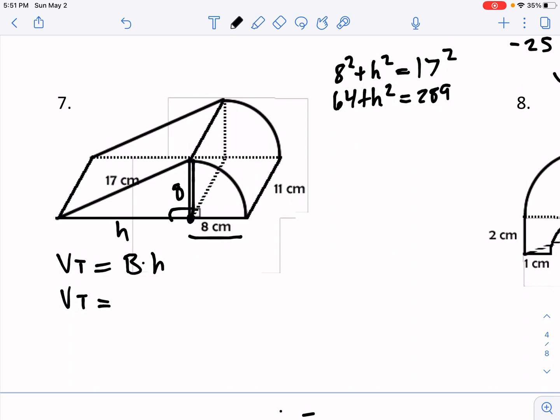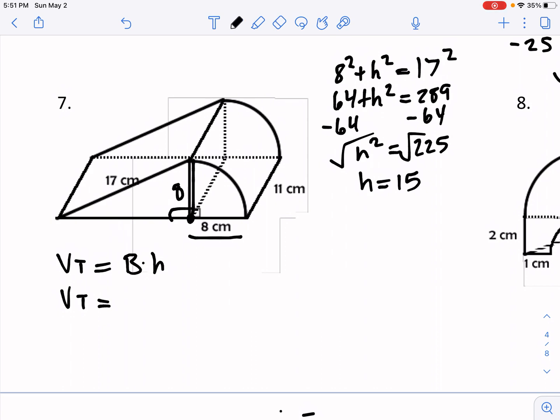Then we're going to subtract 64 from both sides, and we get h squared equals 225. Then, of course, when we square root both sides, we should get 15. So the height here is 15. Now I have enough information for the area of the base of this triangle. It's 1/2. The base is 8, or we could even say 15. In this case, it's perpendicular here.